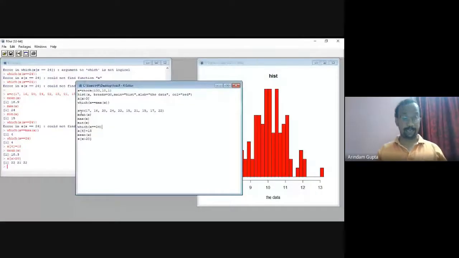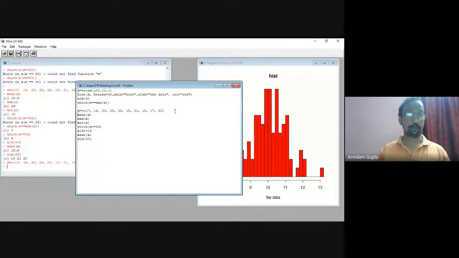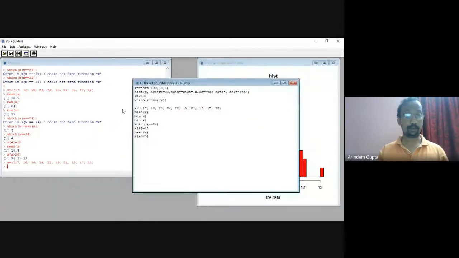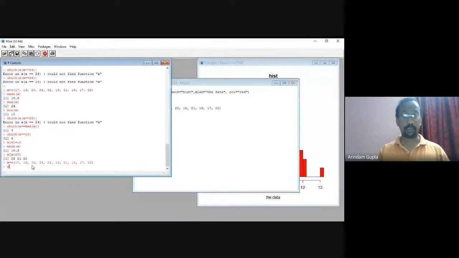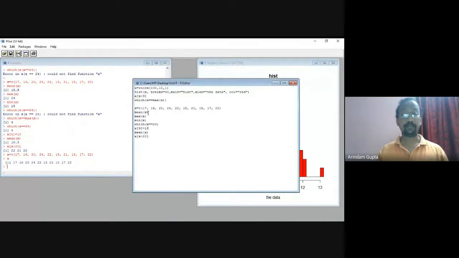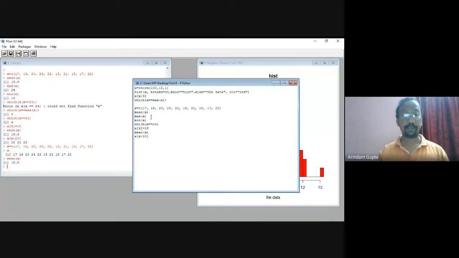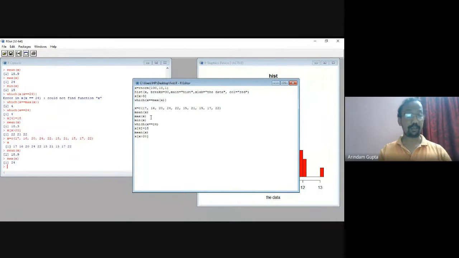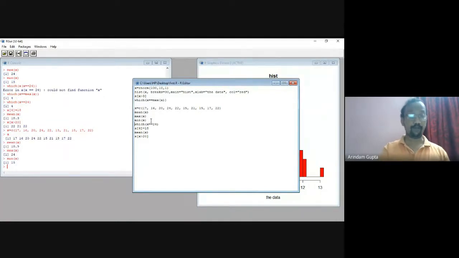We want to save these values in X. Just write this, get the values. These are X. Then mean of X is 18.9. Max of X is 24. Min of X, the minimum, is 15.